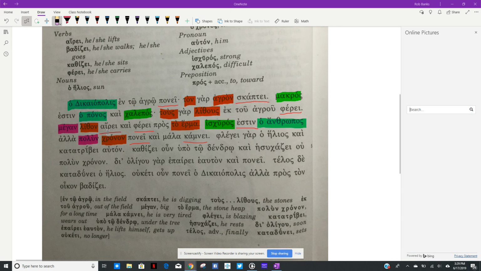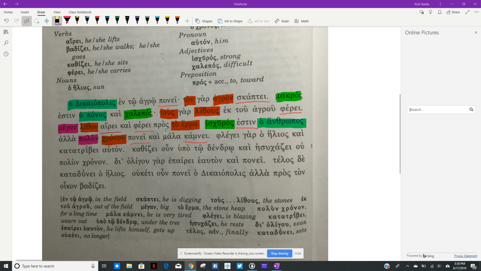Megan lithon airei, kai pherei pros to herma. So airei, he picks up, like he lifts it into the air. Megan lithon. Notice there's no article with lithon, so I'm going to say a stone, a big stone. Notice the adjective here has an N on it, like the N on the accusative here. Don't worry about the fact that it's an a at this point. We'll see a chart for this adjective later. But notice the N, because it's got to be accusative to go with lithon. So megan lithon. Kai pherei pros to herma.